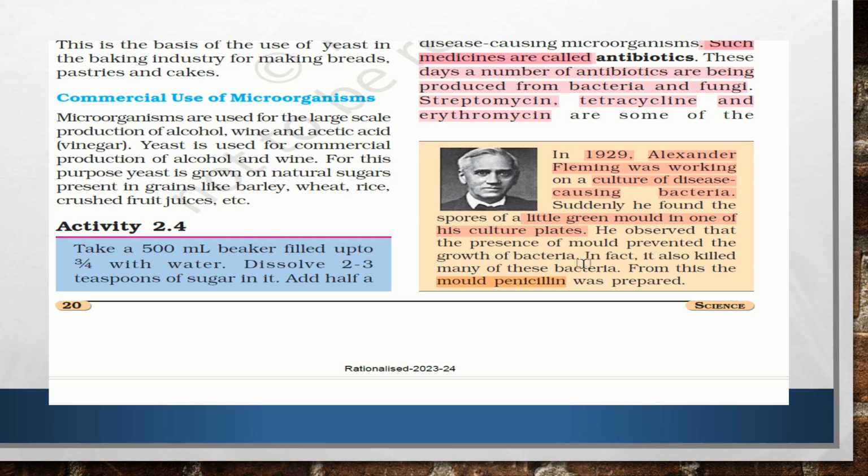He observed that the presence of this mold prevented the growth of other bacteria, and in fact it also killed many bacteria. From this he prepared the antibiotic called penicillin from the mold Penicillium.